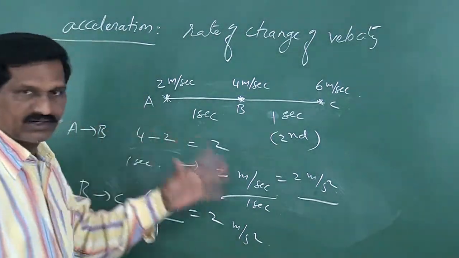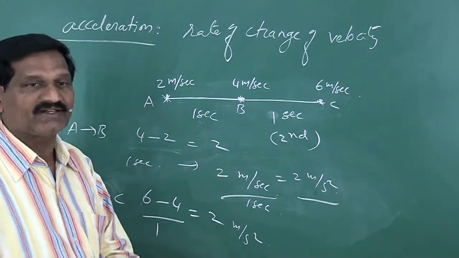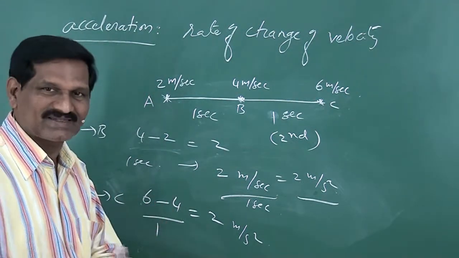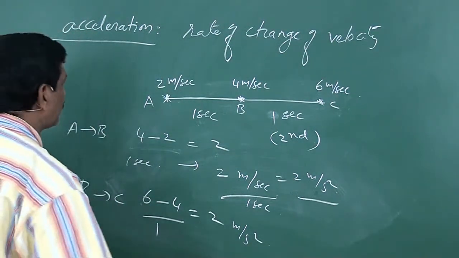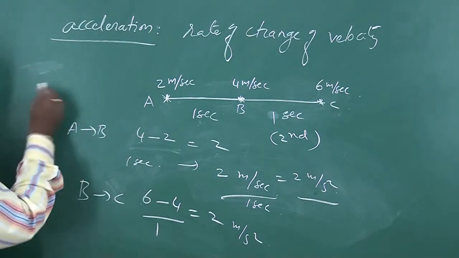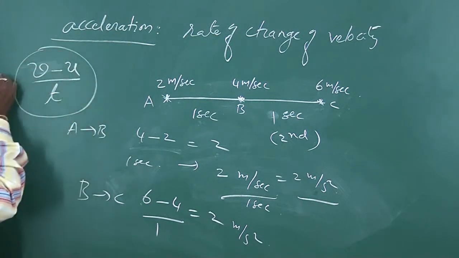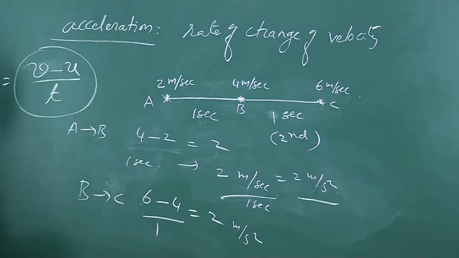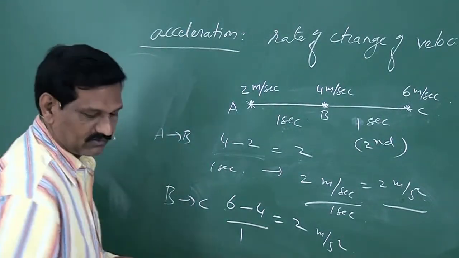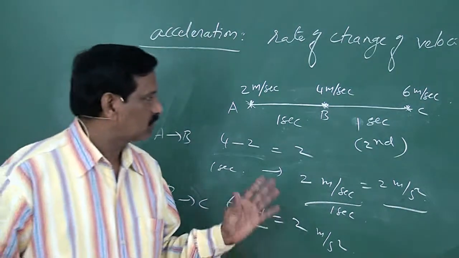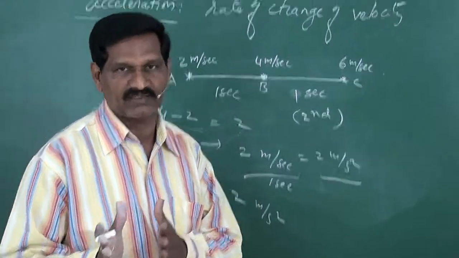So this is acceleration. Hence, acceleration means change in velocity by time, because it is change in velocity per second. In the previous example, we have written v minus u by t. This is the acceleration. So a is equal to v minus u by t. So this is acceleration. If the change of velocity is the same in equal intervals of time, then it is called uniform acceleration.